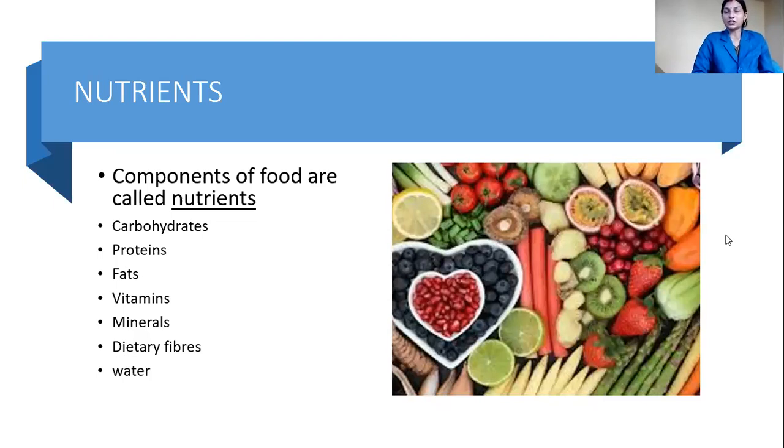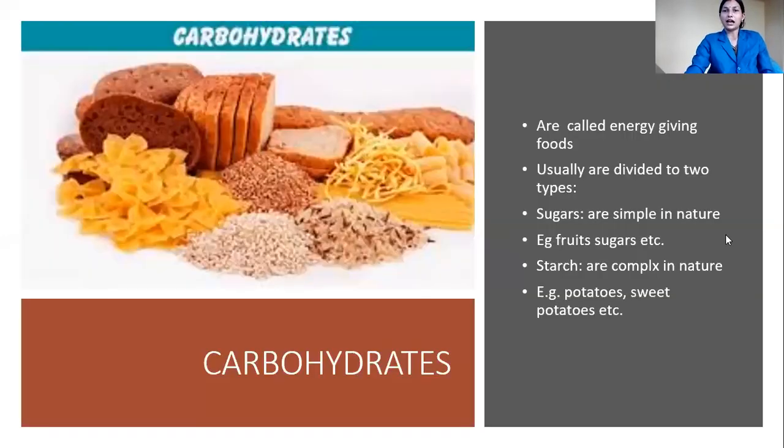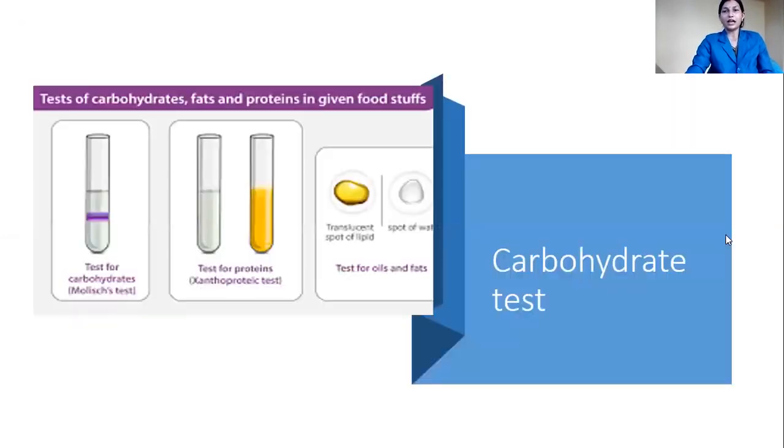What we did in the starch test: we take a test tube and in that we add the food material to be tested, and we pour some amount of water and we pour iodine. We see a bluish black color is there. Then we have studied that carbohydrate is present. This is the test we did for carbohydrate.